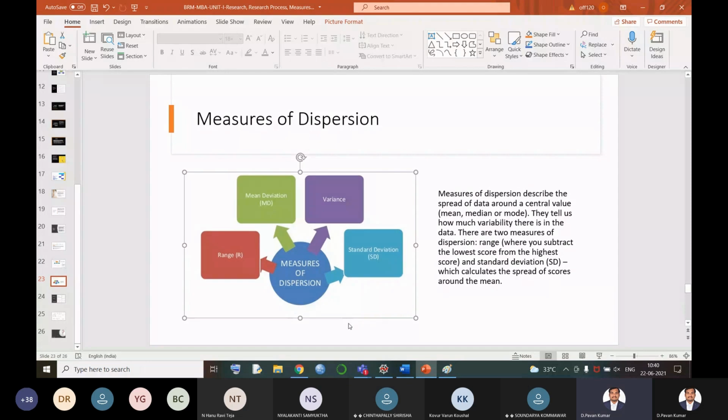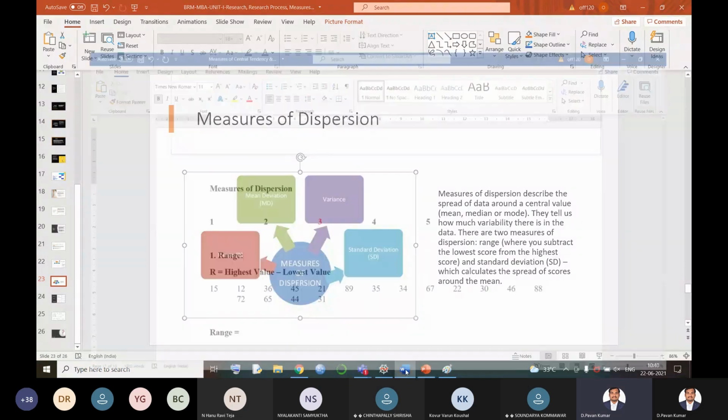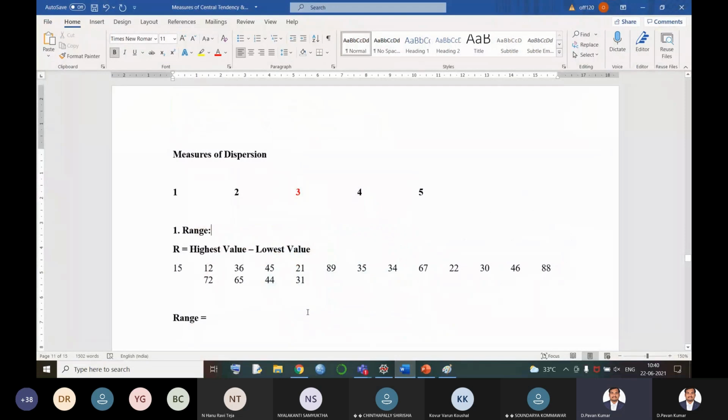Range means what? Usually we see that in any explanations or any videos or any textbook, once we refer, we just see the formula: range is equal to highest value minus lowest value. Highest value minus lowest value. What is the use of finding out the highest value minus lowest value?